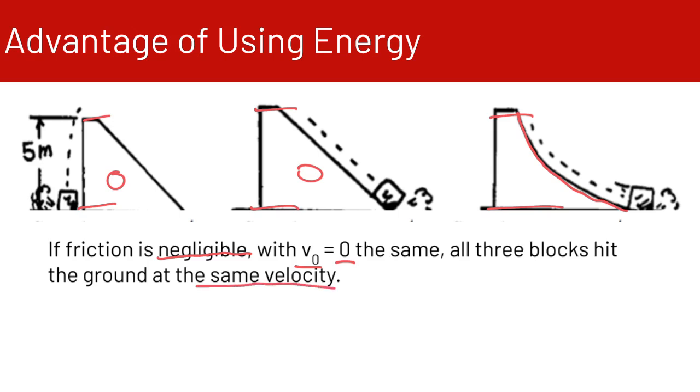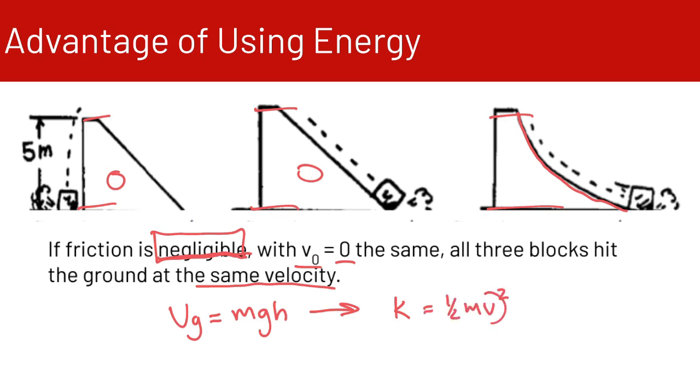That's true because they all start with the same potential energy, mgh. When they hit the ground, because friction is negligible, all of that potential energy is converted into kinetic energy, which means that they all have the same velocity.